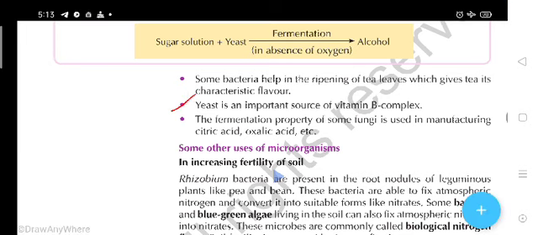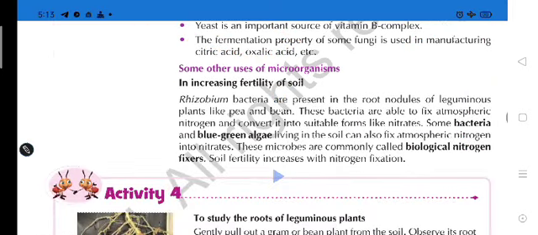yeast is an important source of vitamin B complex, and the fermentation property of some fungi is used in manufacturing citric acid, oxalic acid. Manufacturing means in some factories, in some laboratories, if there is a manufacture of citric acid and oxalic acid, then here also the fermentation process can be used. And now some other uses of microorganisms.